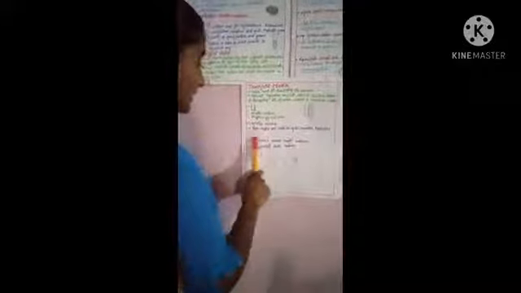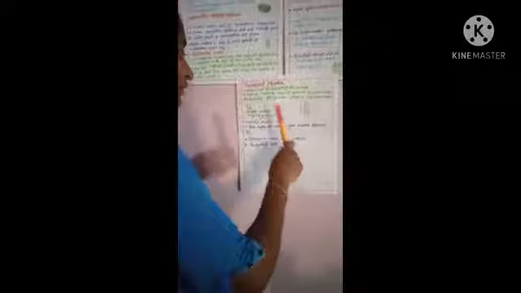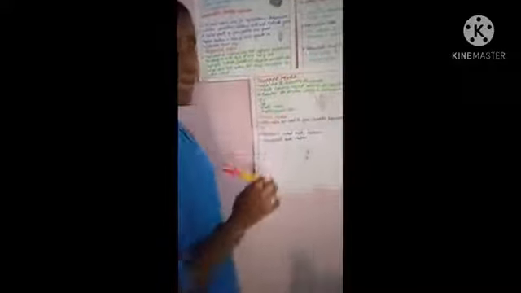Next one is anaerobic media. Anaerobic means absence of oxygen. Oxygen will not be present. These media are used to grow anaerobic organisms. Anaerobic media are used to grow anaerobic organisms only.